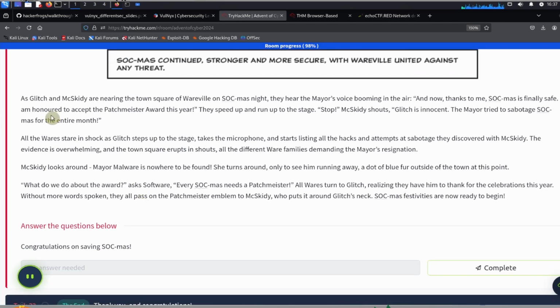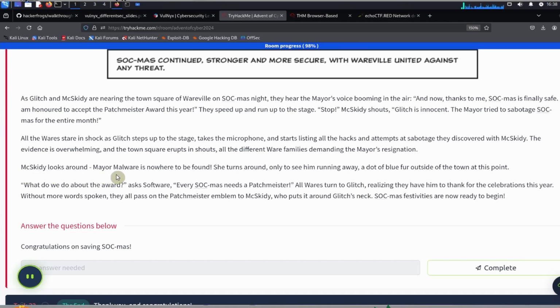Great. As Glitch and McSkitty are nearing the town square of Wereville on Sockmas night, they hear the mayor's voice booming in the air: "Now, thanks to me, Sockmas is finally safe. I am honored to accept the Patchmeister Award this year." They speed up and run to the stage. "Stop," McSkitty shouts. "Glitch is innocent. The mayor tried to sabotage Sockmas for the entire month." All the Wares stare in shock as Glitch steps up to the stage, takes the microphone, and starts listing all the hacks and attempts at sabotage they discovered with McSkitty. The evidence is overwhelming, and the town square erupts in shouts, all the different Ware families demanding the mayor's resignation.